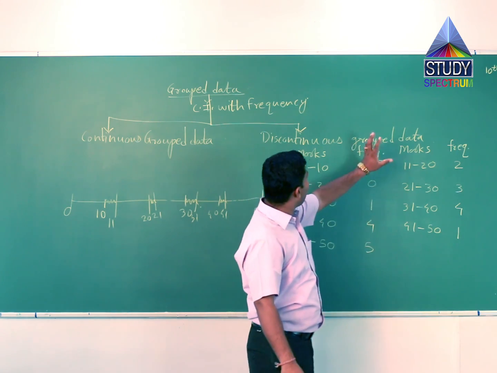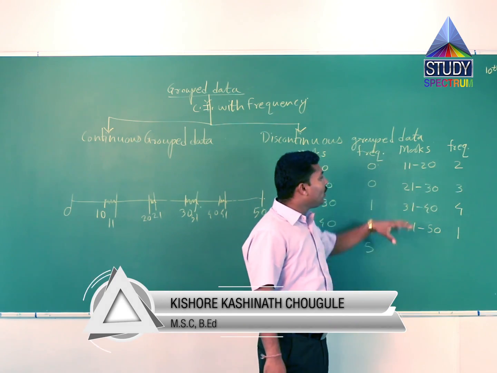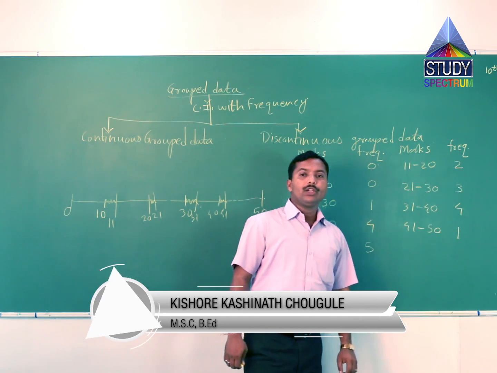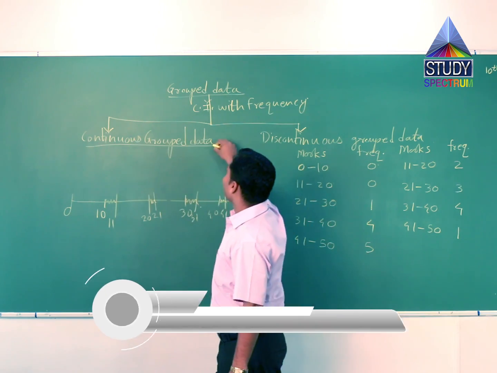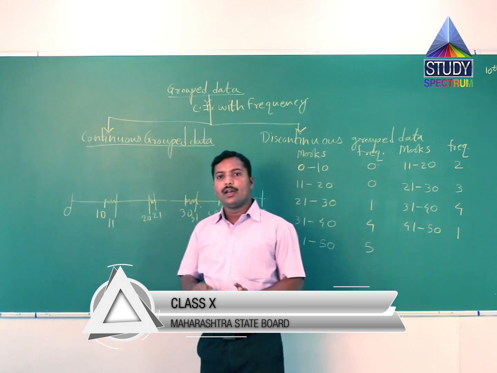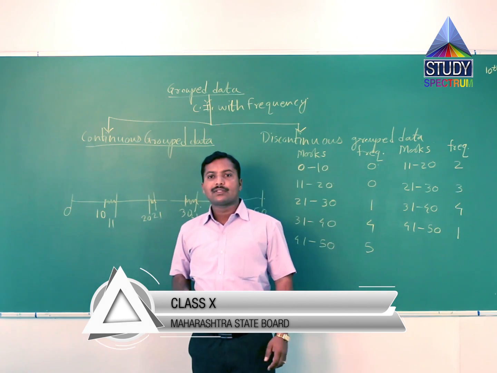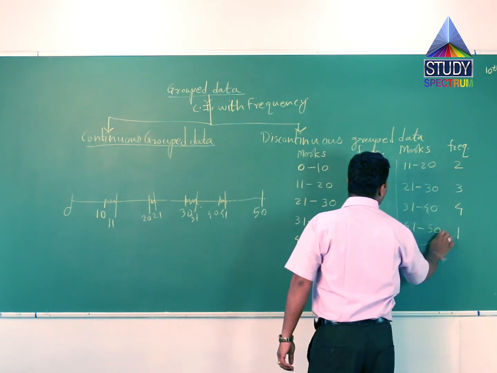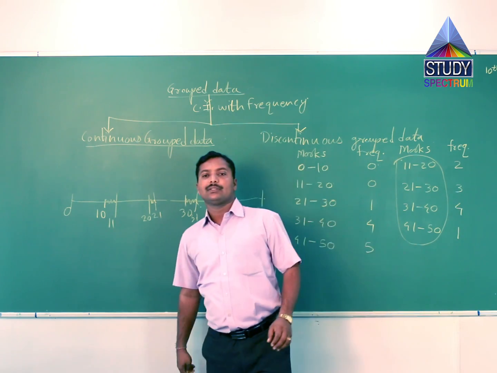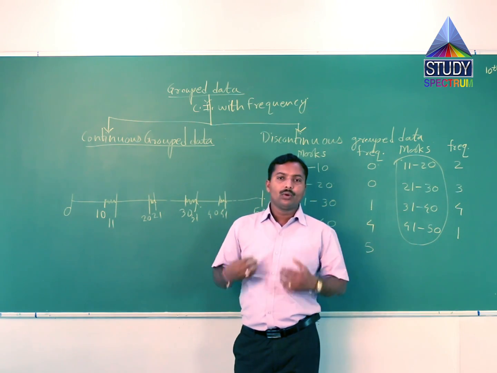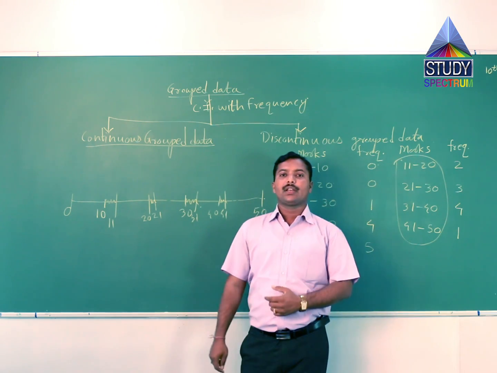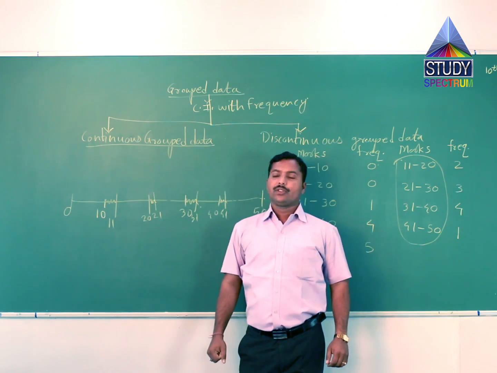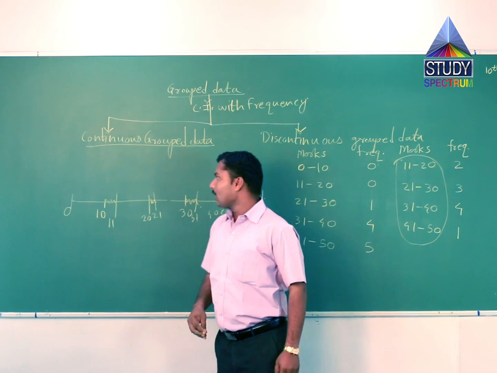So this is also discontinuous grouped data, and we want to convert this data into continuous grouped data. Continuous grouped data means all intervals are continuous. So we want to convert these discontinuous intervals into continuous intervals, and we use the formula of the correction factor.